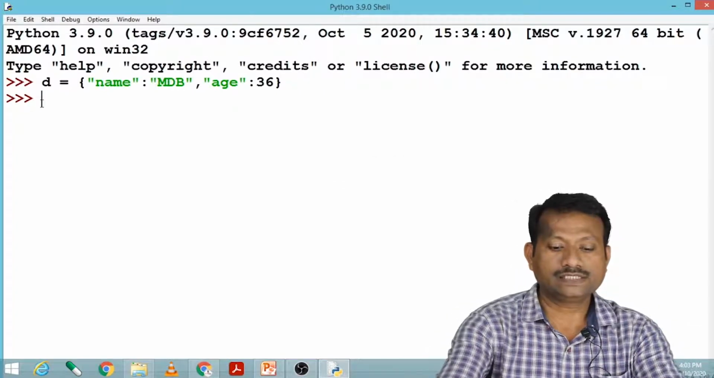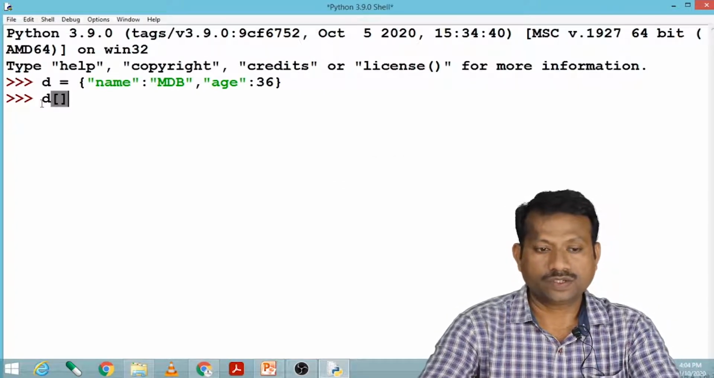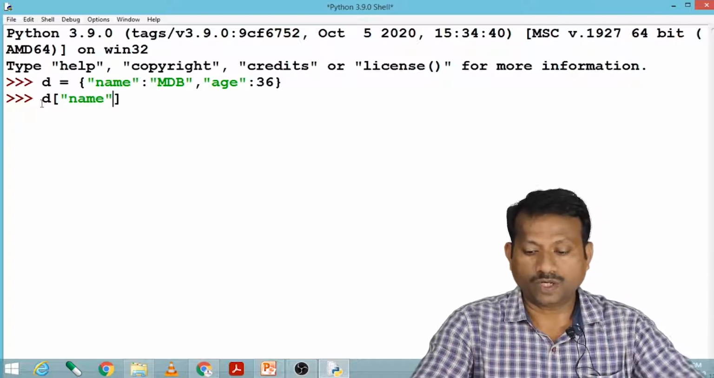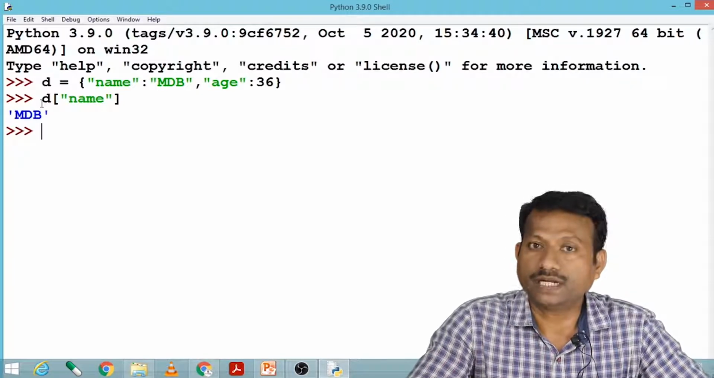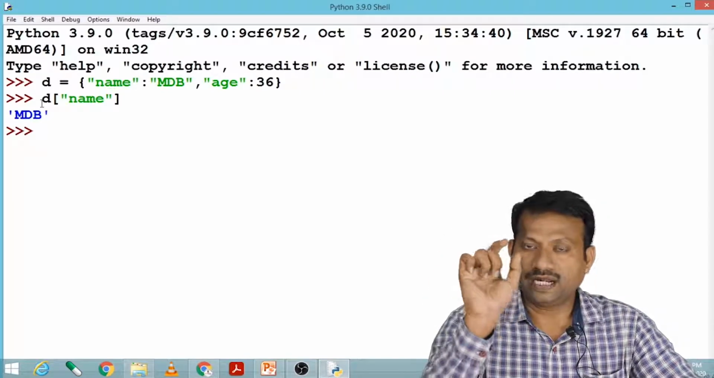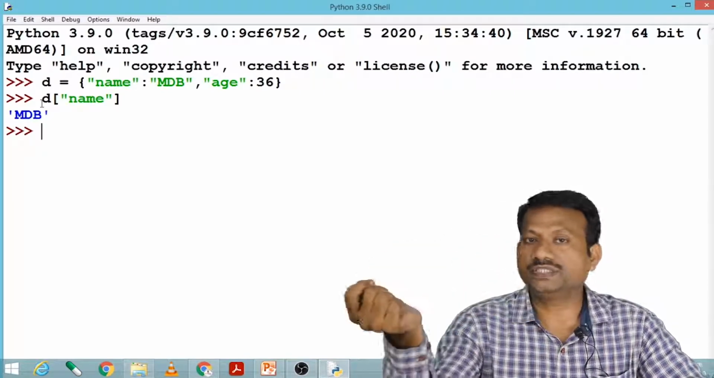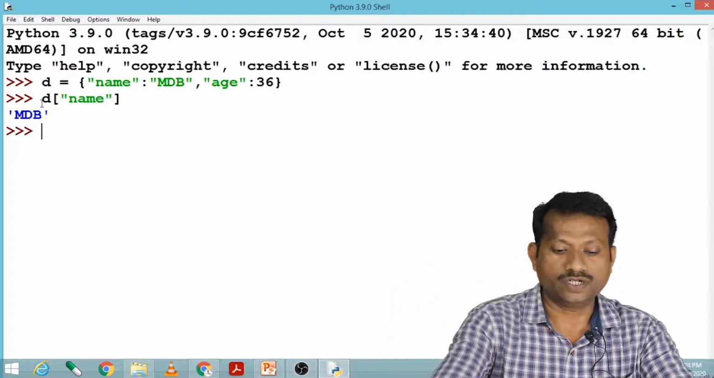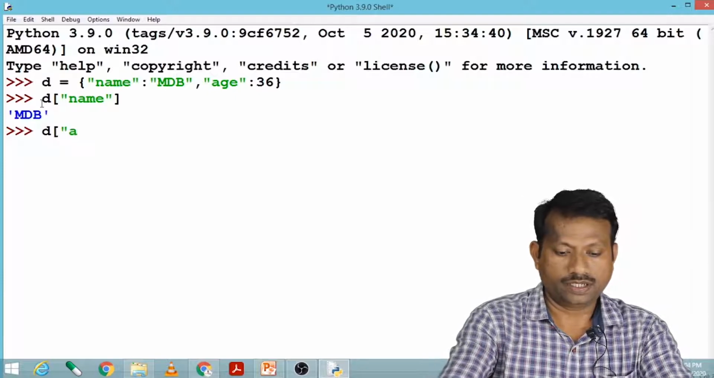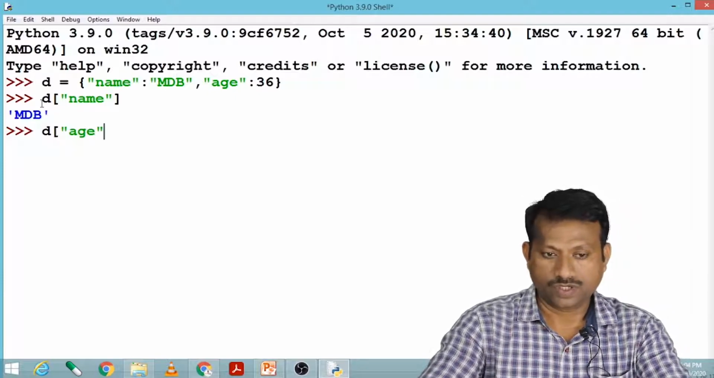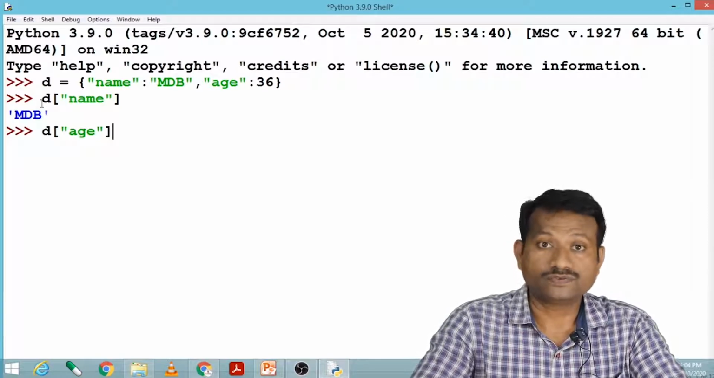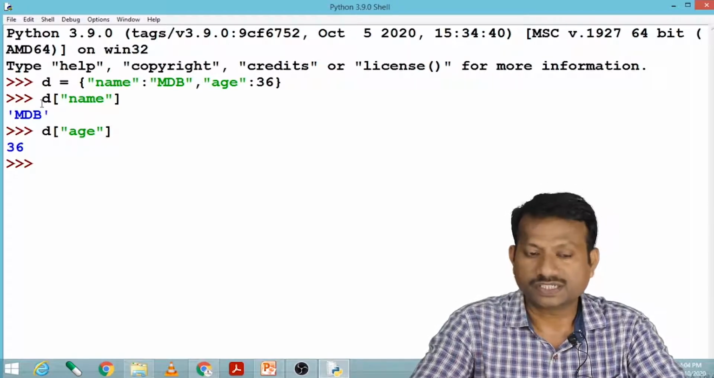Now if I say D in quote, suppose I say name, what will it print? It will print the name, that is MDB, the value of that key. This name is the key and the value assigned to this key is MDB. Similarly for age, D in bracket age, so what will I get? I'll get the value of that key age, that is 36 here.